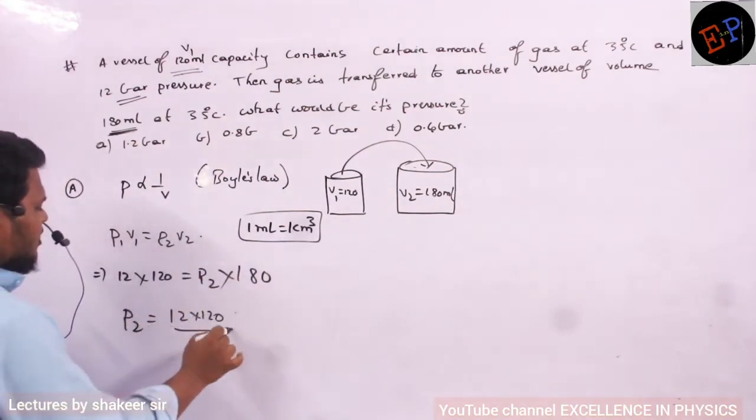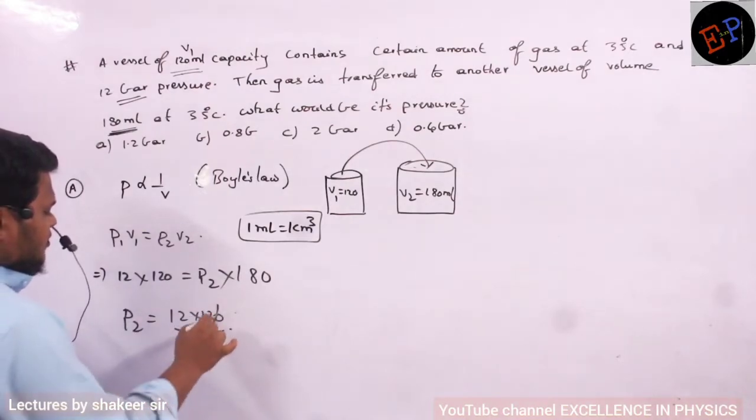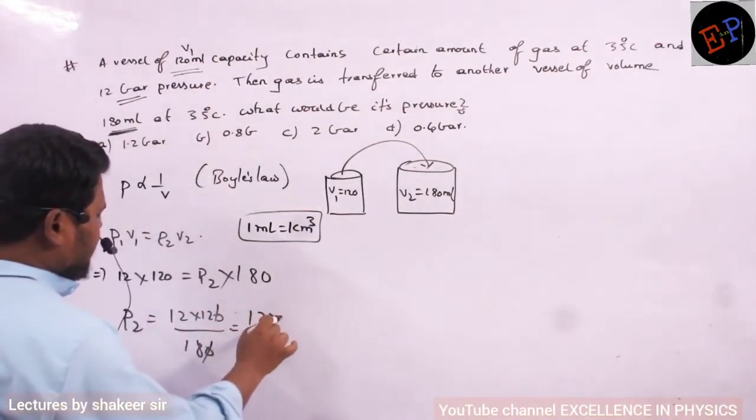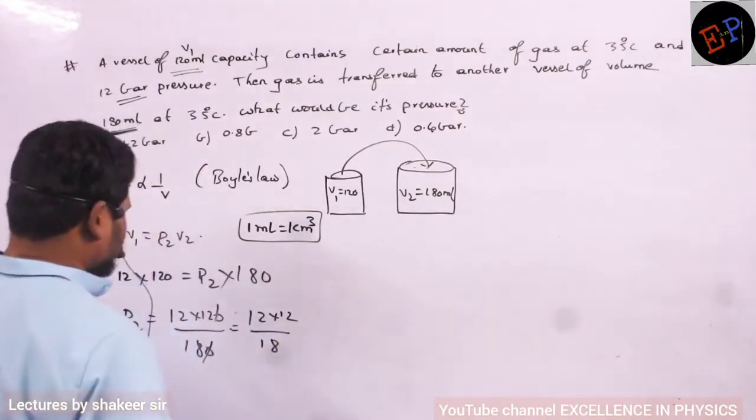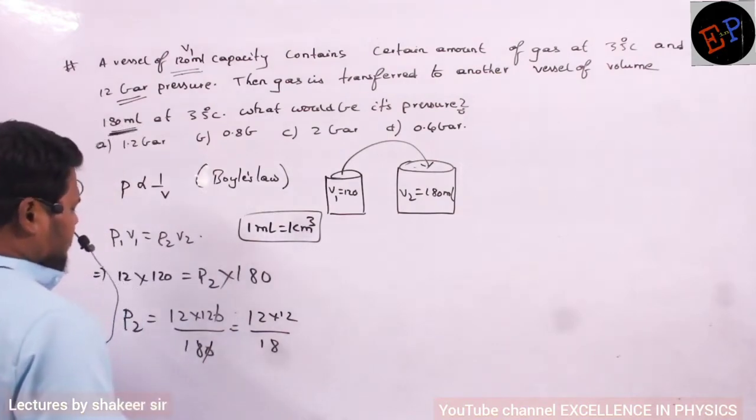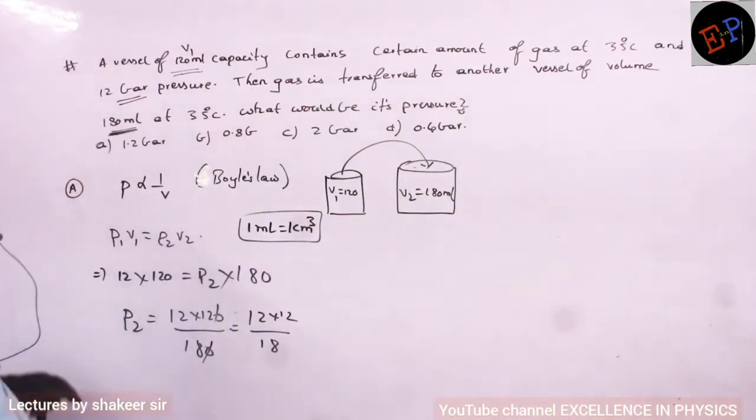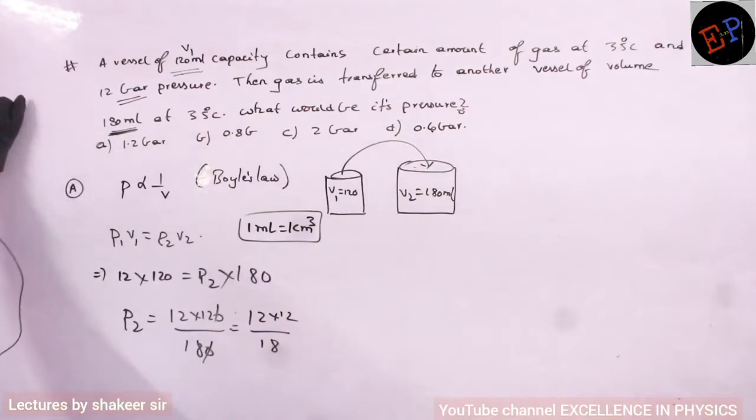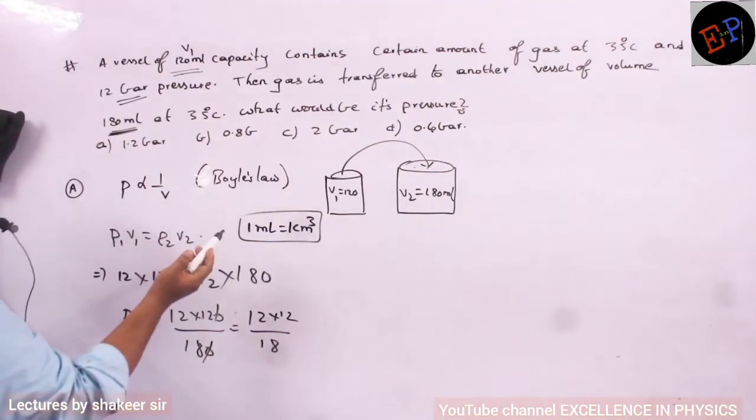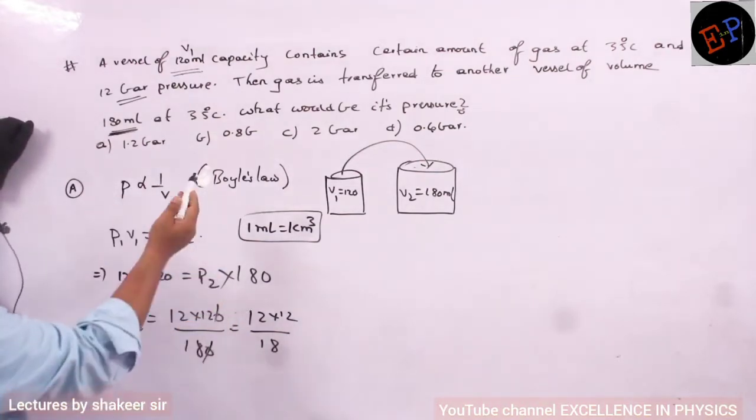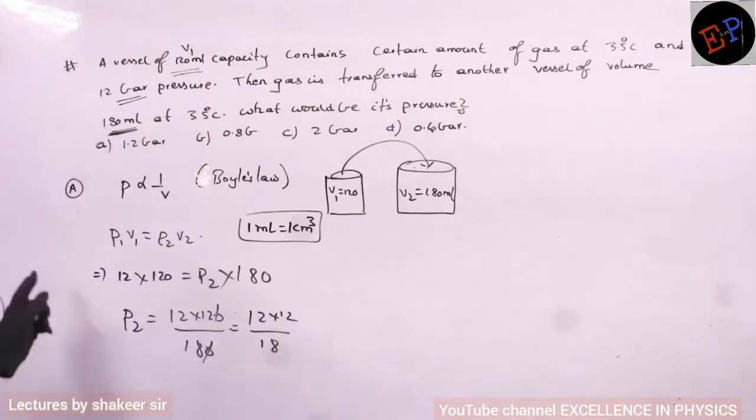So P2 is equal to 12 into 120 divided by 180. If you do this calculation, then it is 12 into 12 divided by 18. Any mistake we have done? Why we need not convert? Here also it is given in ml, here also given in ml only, no? Then maybe the options may be wrong. We did not change the units.